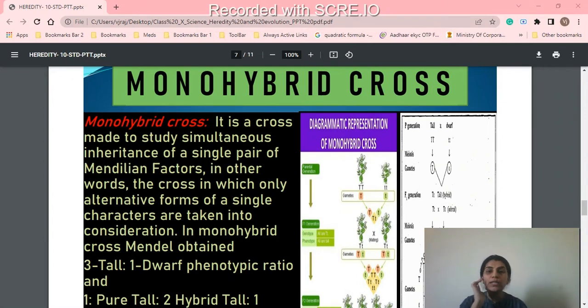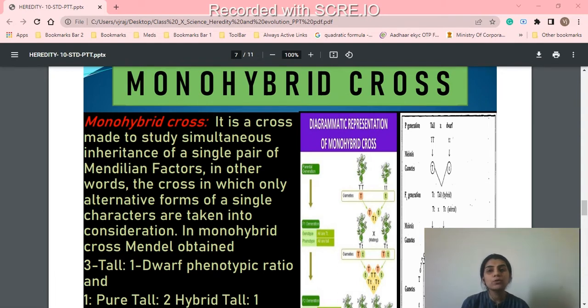So he took only one character to study. So in the monohybrid cross, Mendel obtained a 3 to 1 ratio. That means 3 tall and 1 dwarf phenotype ratio. Now, these are some terms that we should know when we are learning about genetics.